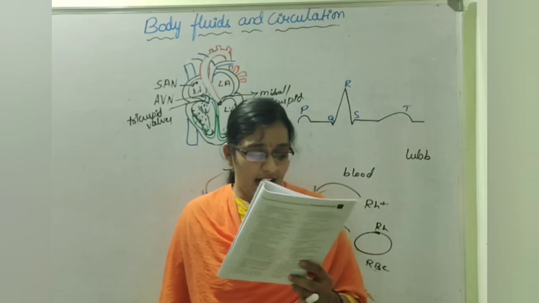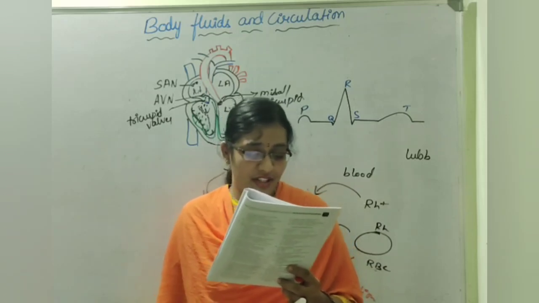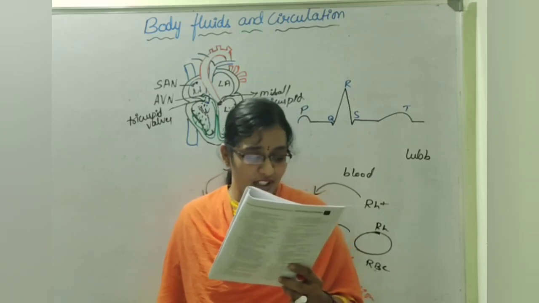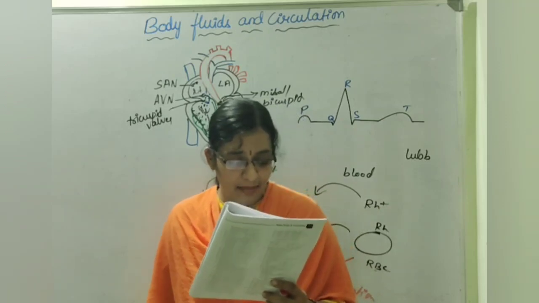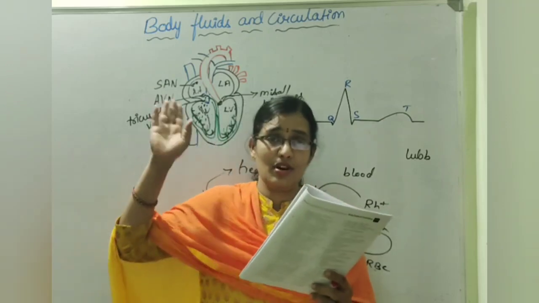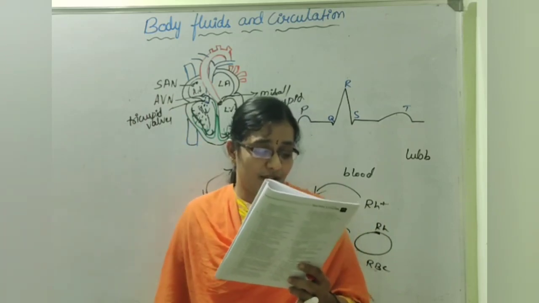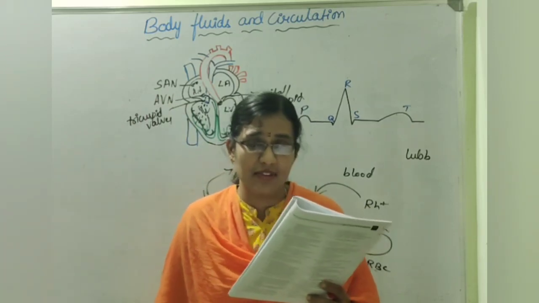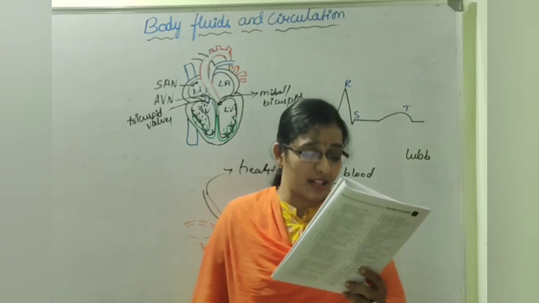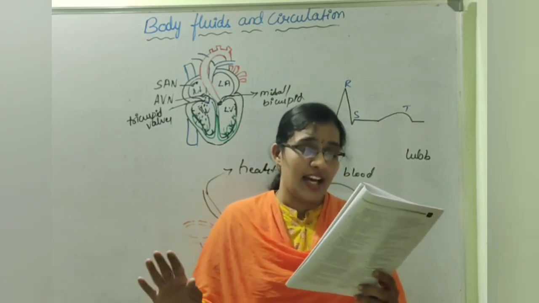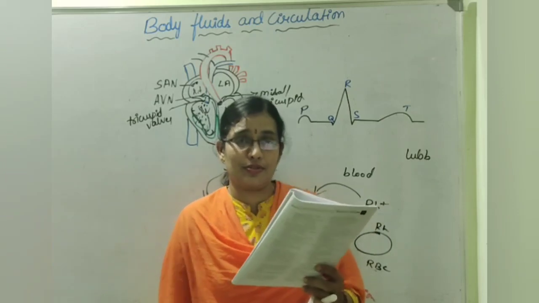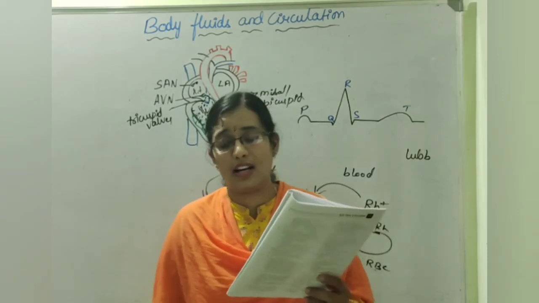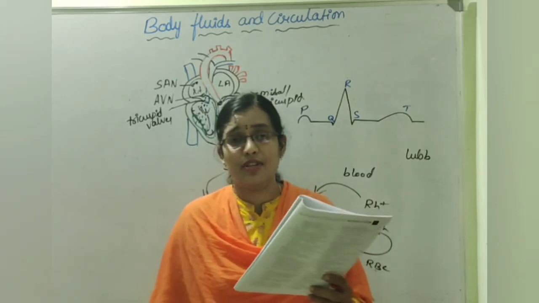Okay. And D, arteriosclerosis. So which is the right option here? It is A, B and C. What happens when there is no coordination here? It may result in ventricular escape, that is self-generated electrical impulses, self-electrical discharge may occur, or it may result in Stokes-Adams syndrome.